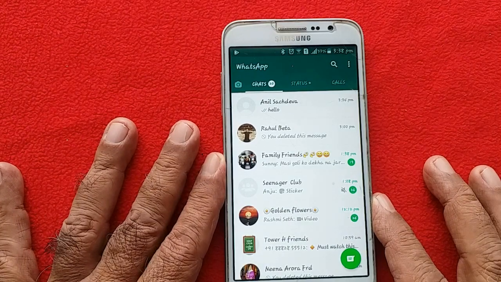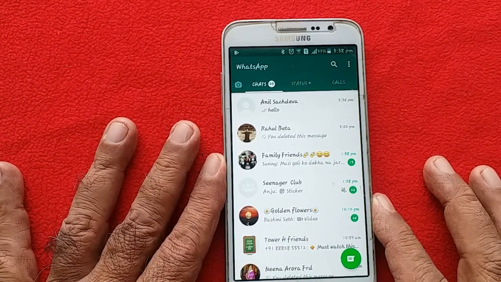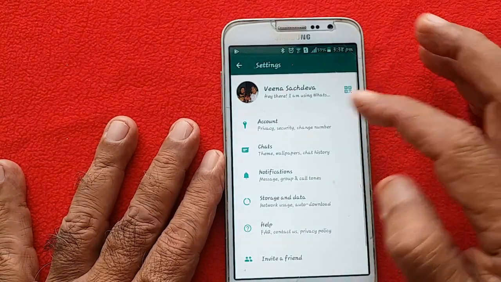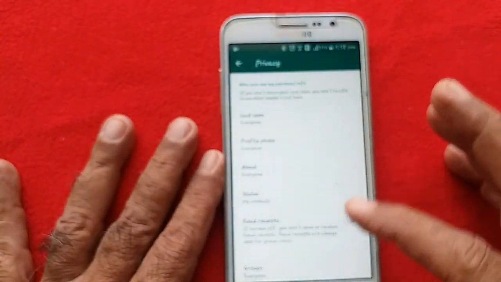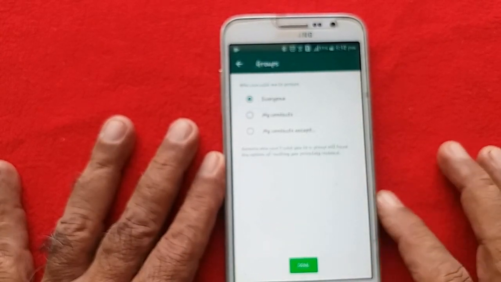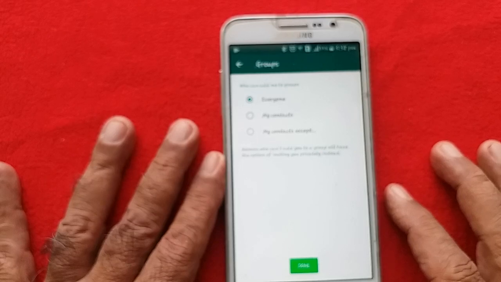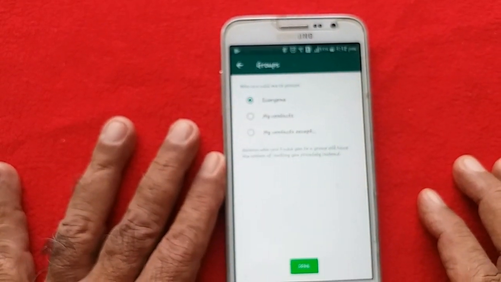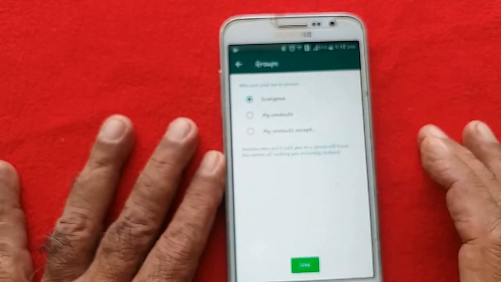Many times it happens that you are added to a group you do not wish to be included in. You can stop it. For this, you go to settings, account, then privacy, then groups. When you press groups, you will have three options. There are three choices: nobody, somebody in your contacts, or selected people will be able to add you to their group.